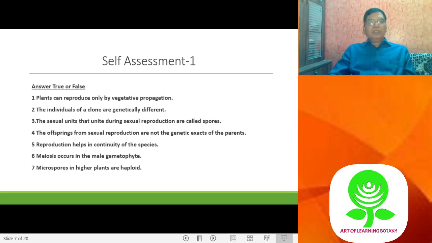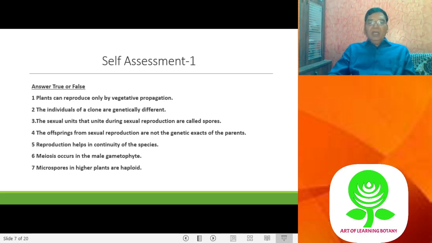This is a true and false type of question, and you can get 1 mark here. Plants can reproduce only by vegetative propagation: false, because plants can also reproduce by sexual reproduction. The individuals of a clone are genetically different: no, this is false. They have been produced from a single parent by the vegetative method, so they are not different, they are similar.